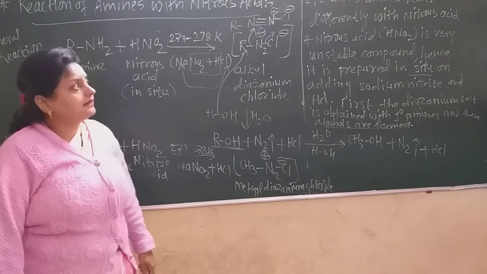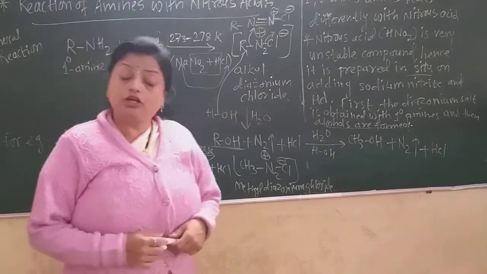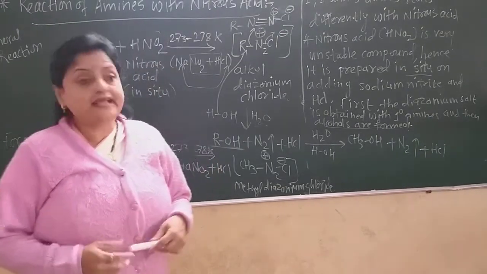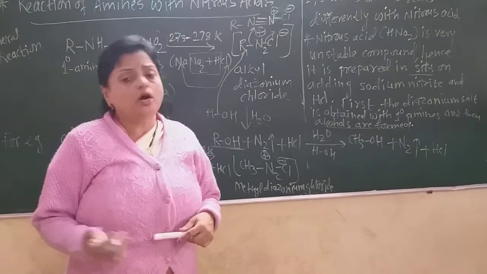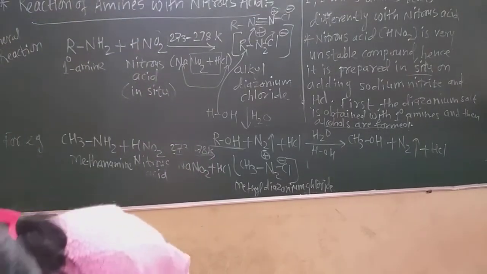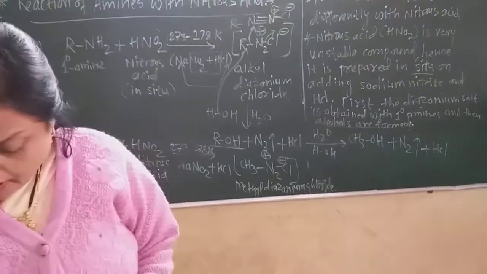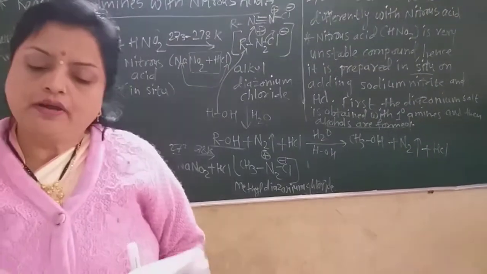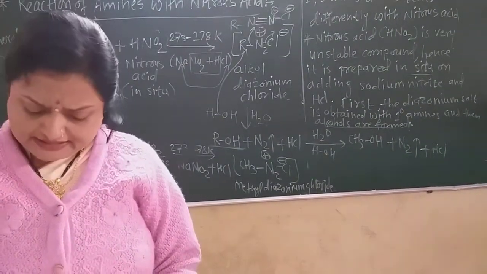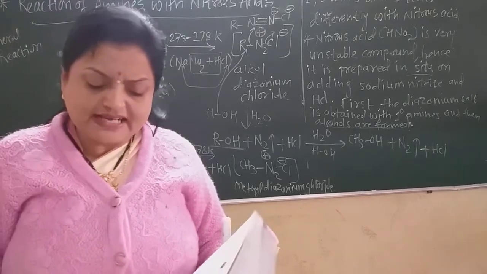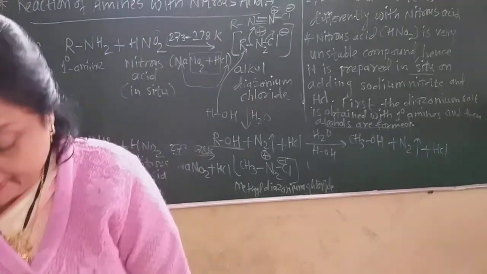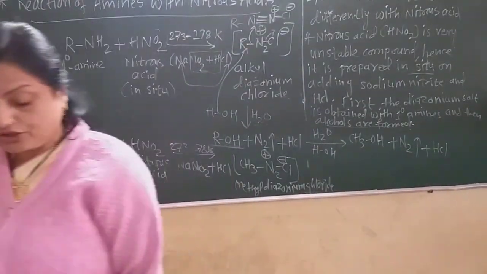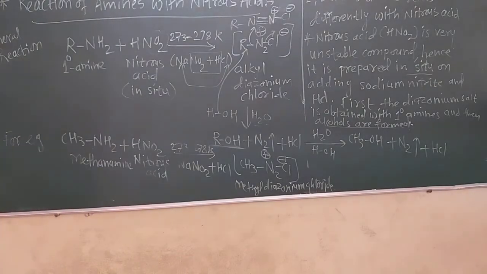So primary, secondary and tertiary amines react differently with nitrous acid. Nitrous acid, you know, is prepared in situ, that is in the reaction mixture. Also aromatic amines give this reaction. For example, if we do the reaction with benzenamine or aniline, similarly there is formation of benzene diazonium chloride salt, and that will then give phenol. In this way, this is a very important reaction, and for the 12th syllabus only the reaction of primary amines with nitrous acid is given.